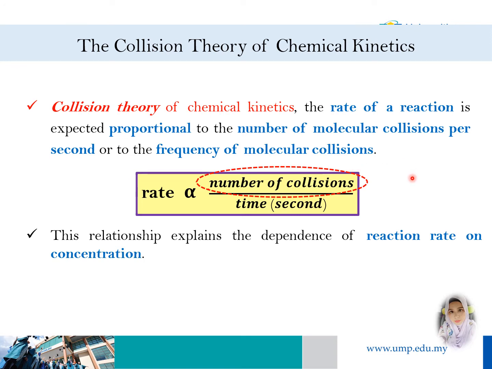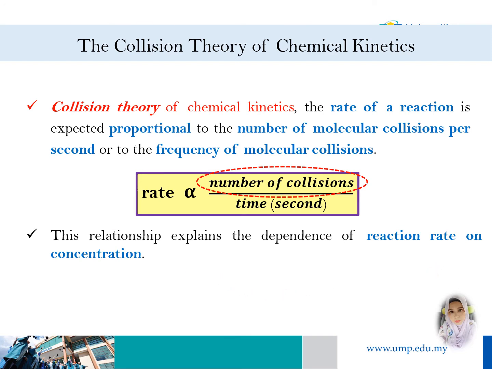This means that the higher the concentration, the higher the probability of molecules colliding, and the frequency of the collisions will be increased. So the rate of the reaction will also increase. Okay, this relationship explains the dependency of the reaction rate on the concentration, or the number of molecules present